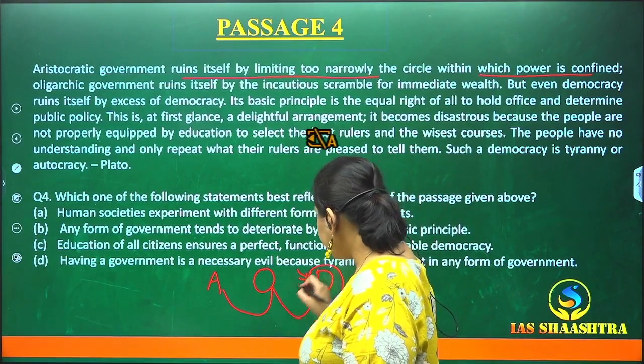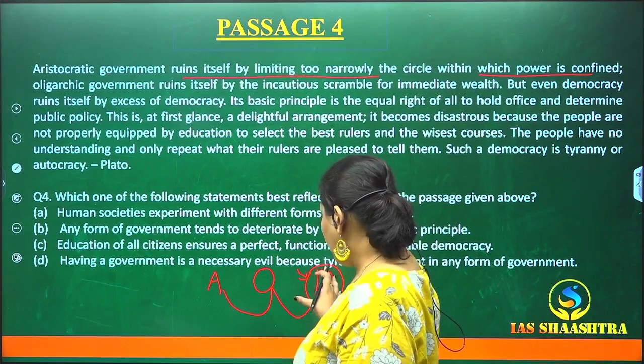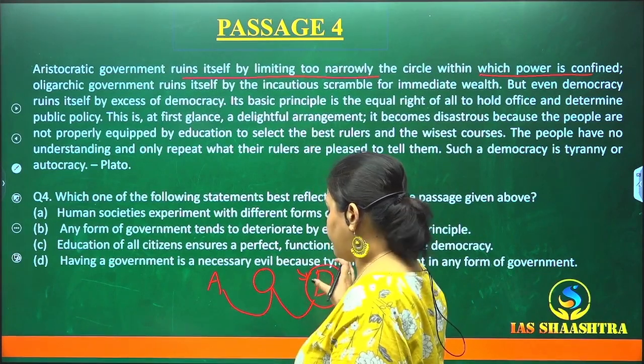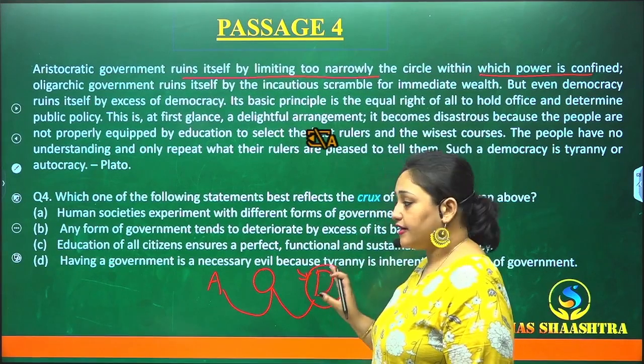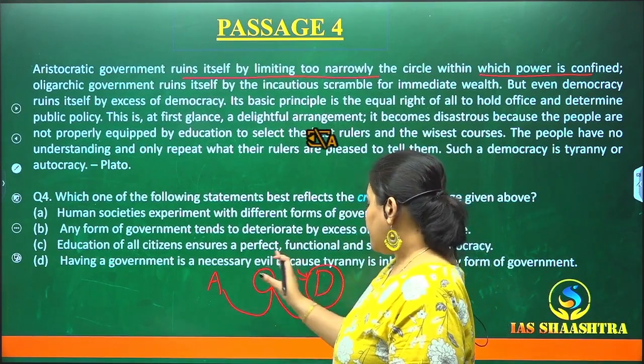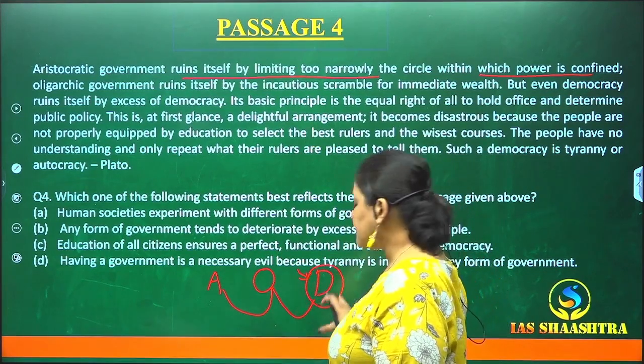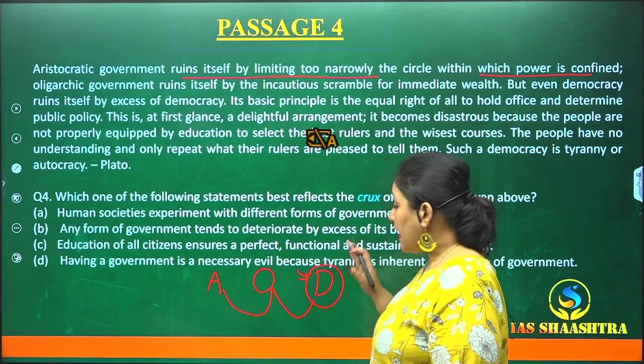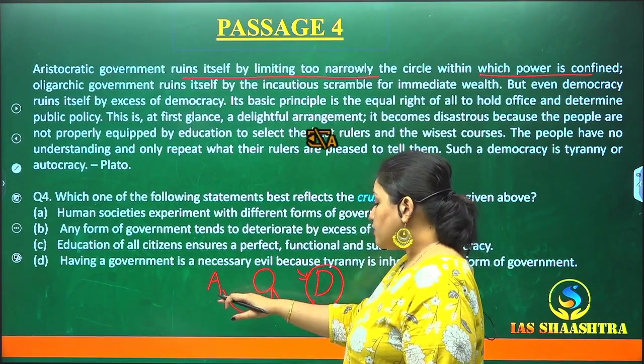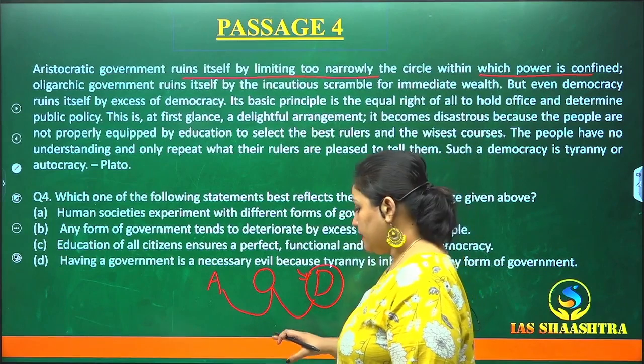We are just creating a comparison, we are going to be mainly discussing democratic government in comparison to the aristocratic government and the oligarchic government, okay?